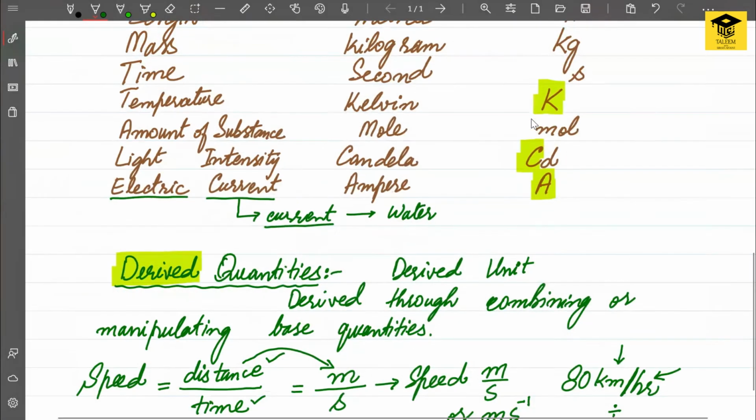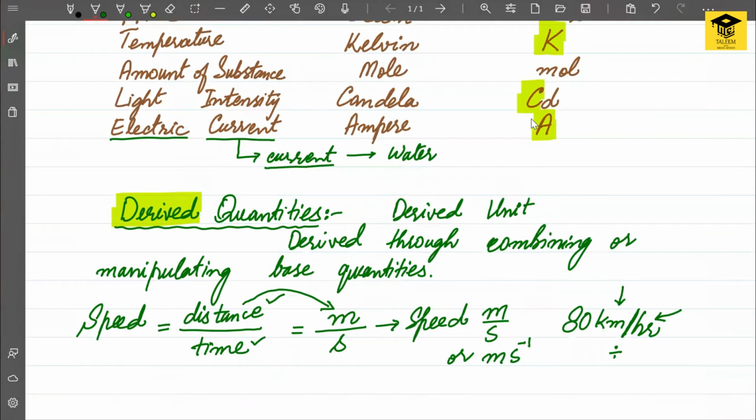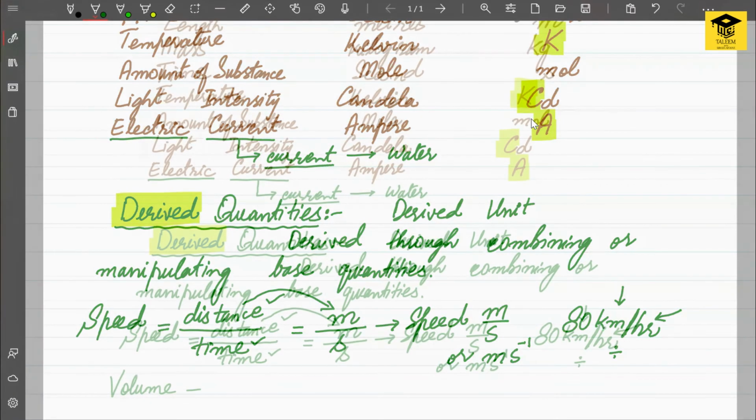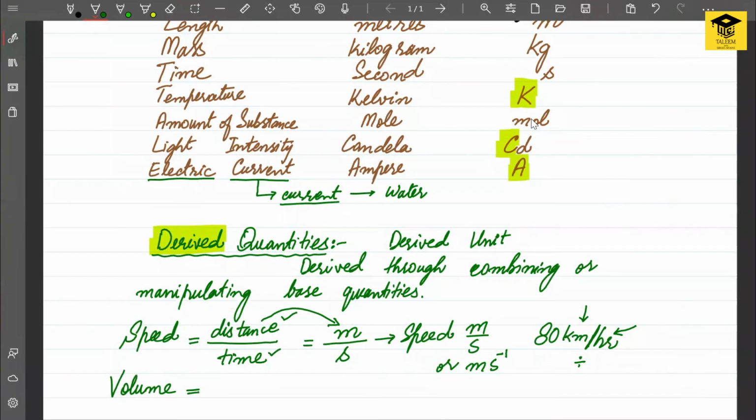So deriving a unit of a derived quantity is not anything very difficult. If you just consider the formula of that derived quantity and replace the quantities written in the formula one by one with their units, then you can easily find out the unit of that derived quantity, which will be a derived unit. Another derived quantity is called volume.